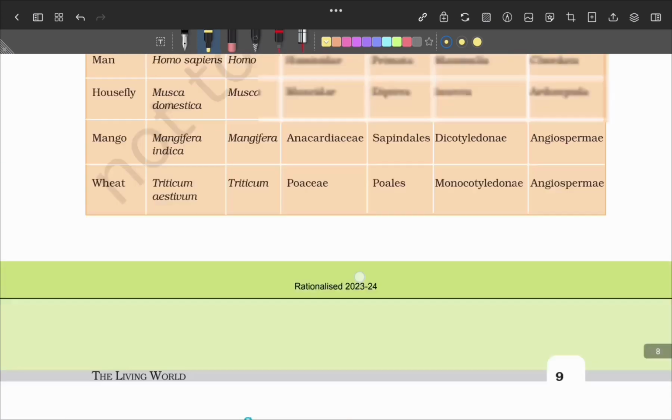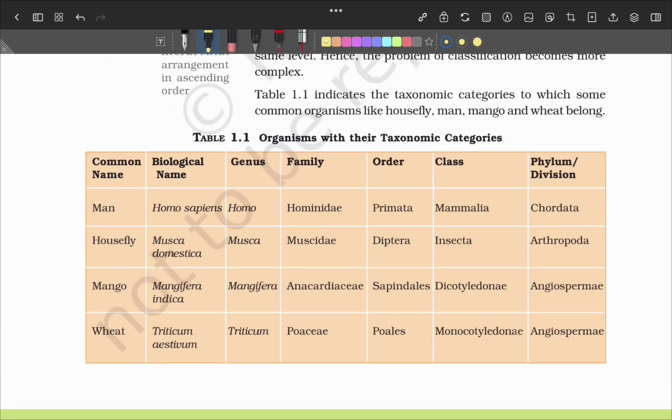Then the most important part of this chapter is this box. I know all are important, but this box has a lot of information. Look, every family ends with the sound 'a'. It's important. If they give 4 options and you have to find out a family, the main thing to look for is what ends with aceae.